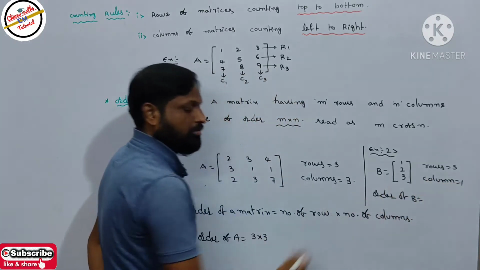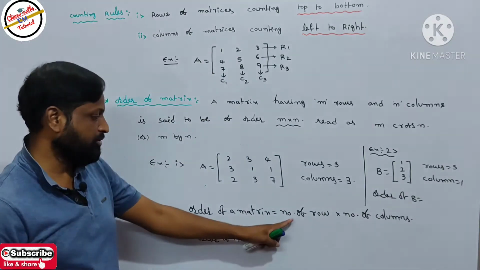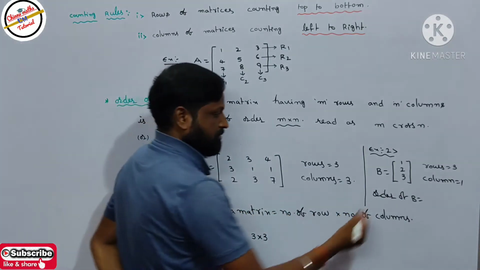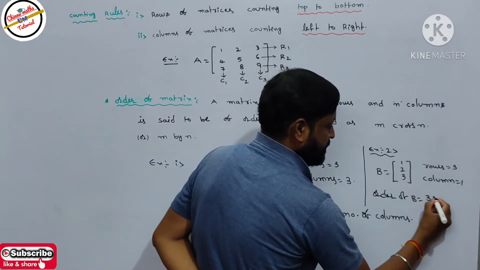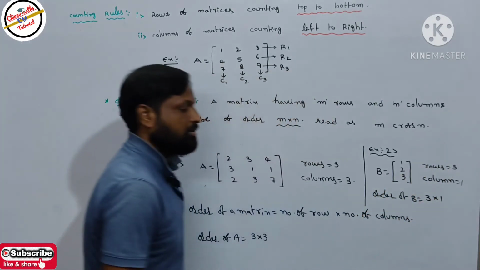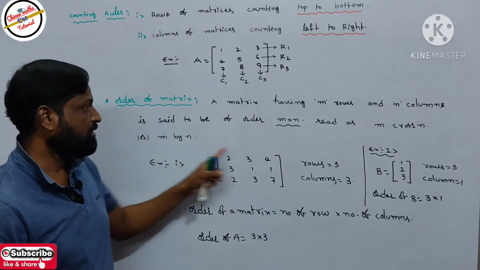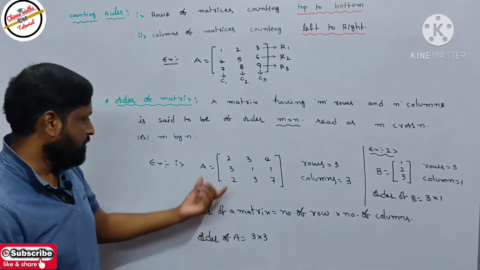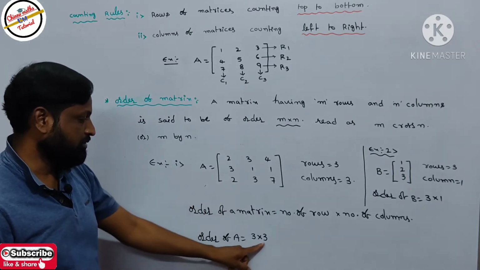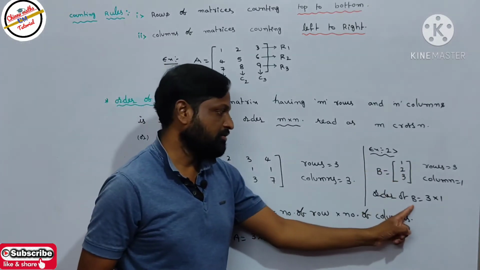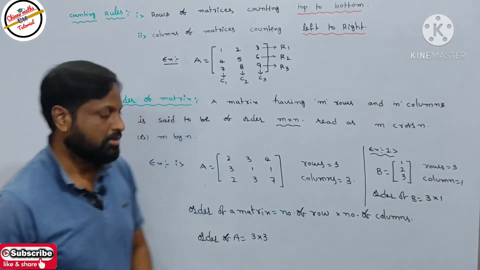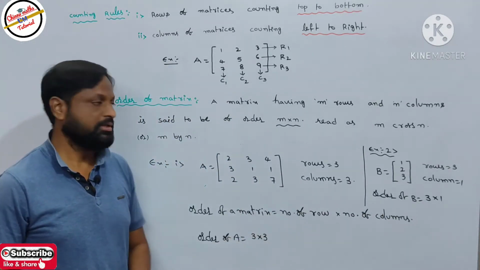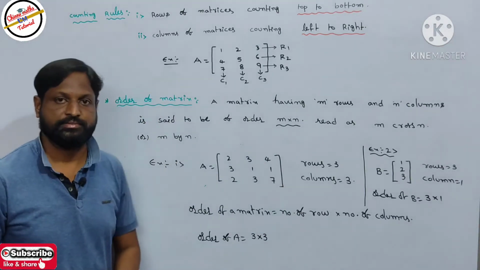So the order of the matrix B equals, what is our principle? Number of rows into number of columns. How many rows are there? 3 by 1. It is read as 3 by 1 or 3 cross 1. Okay. So the order of matrix A equals 3 by 3. The order of matrix B equals 3 by 1. So the order of a matrix can be written as the number of rows into number of columns. It is the definition of the order of matrices.